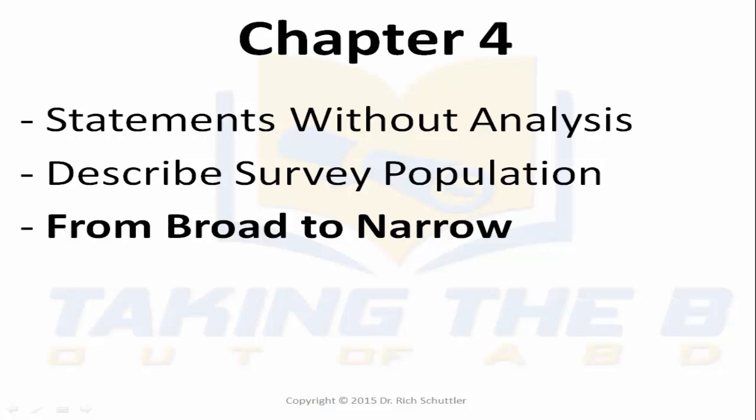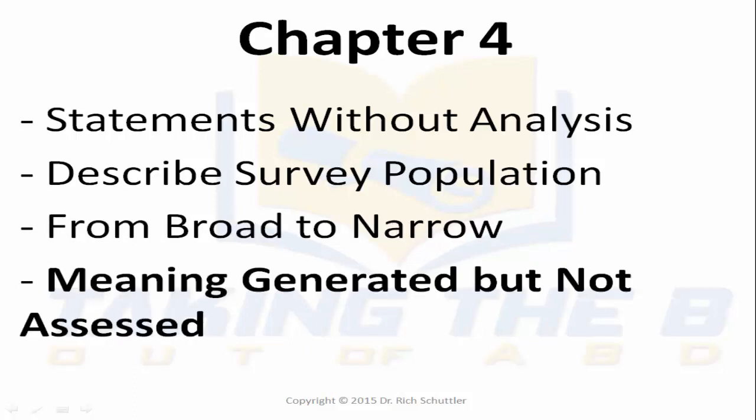That's very broad. You're going to take that and distill it down into the findings of what that means statistically in regards to testing that null hypothesis and the results of that. So consider chapter 4 of going from very broad down to very narrow. Meaning is generated but not assessed. In essence, as I mentioned already, in this lesson and many of the other lessons for perhaps the null hypothesis testing, you provide that it was rejected or failed to be rejected, but you don't provide anything more than that on what that actually has to do with the outcome of answering the research questions. That you'll do in Chapter 5.